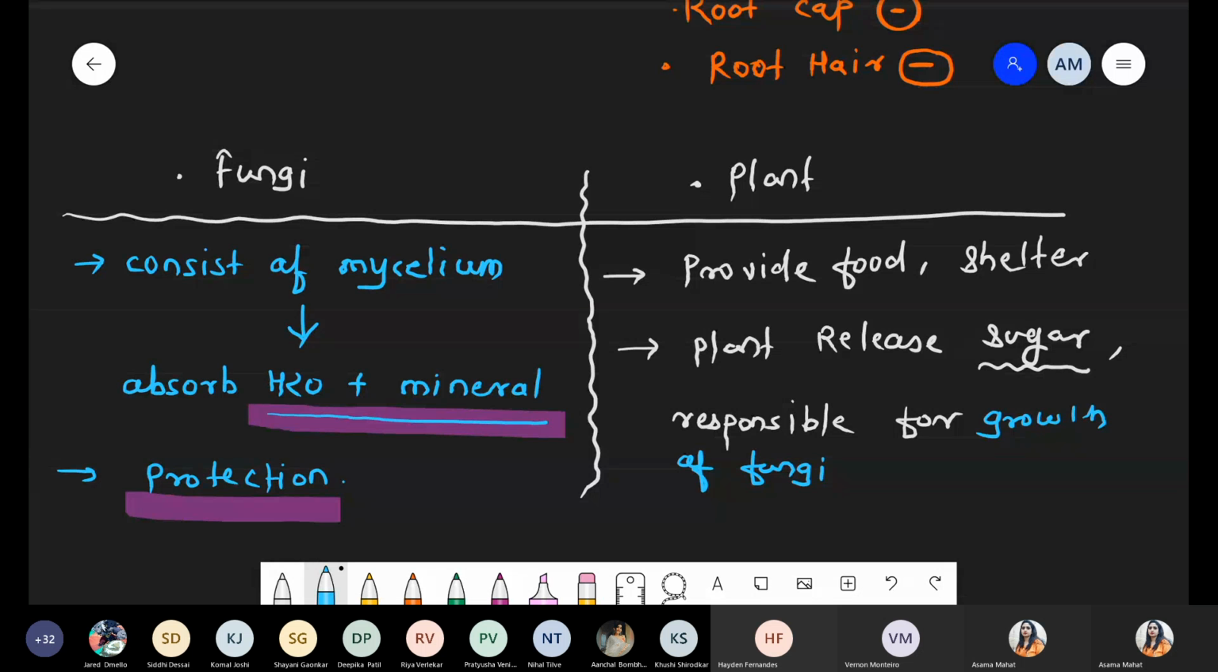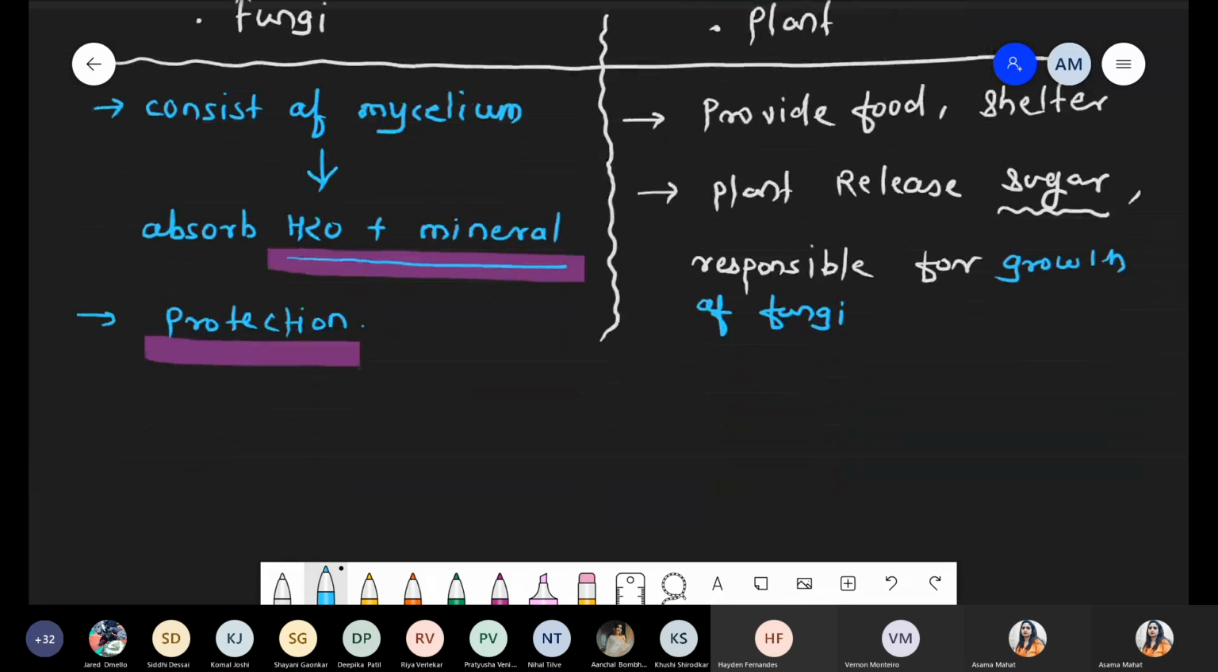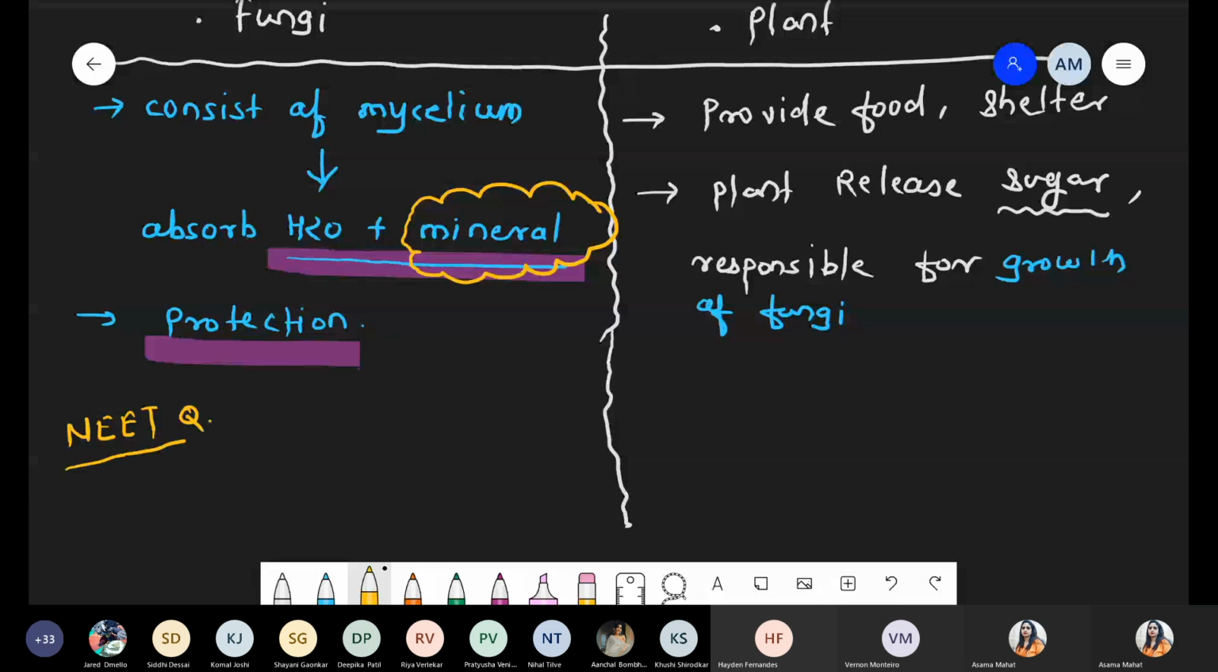Now there is one question from the fungi. What is the purpose of the mycorrhizal association? Here we discuss that fungi basically absorb water as well as minerals. More specifically, we are talking about which mineral. So this is the NEET favorite question.